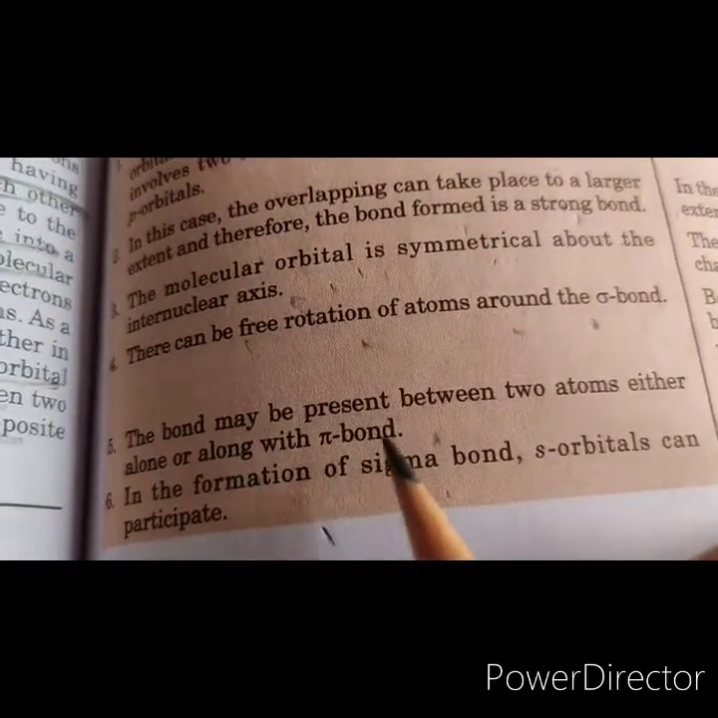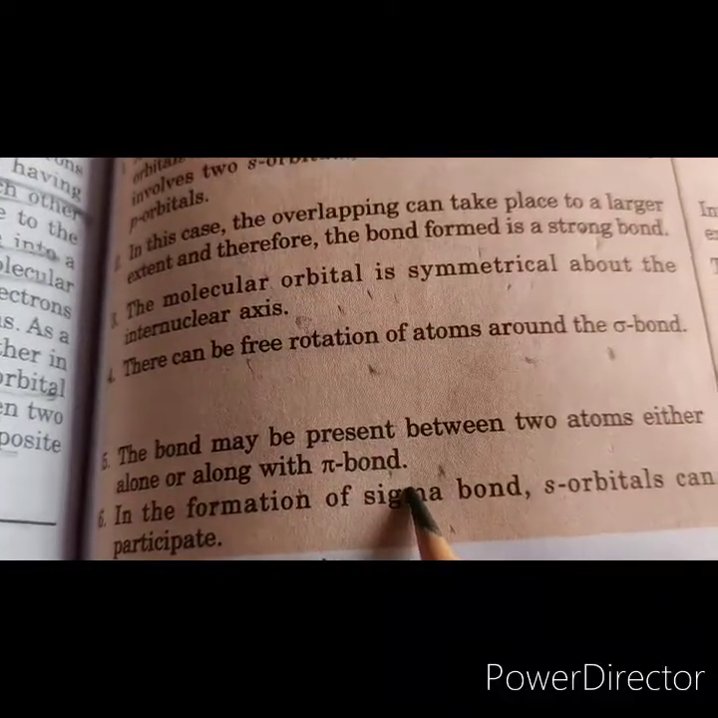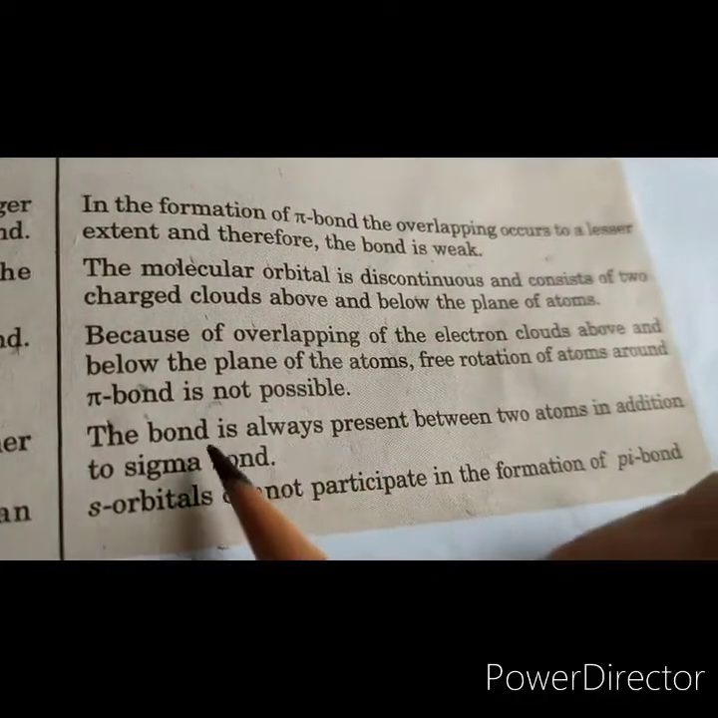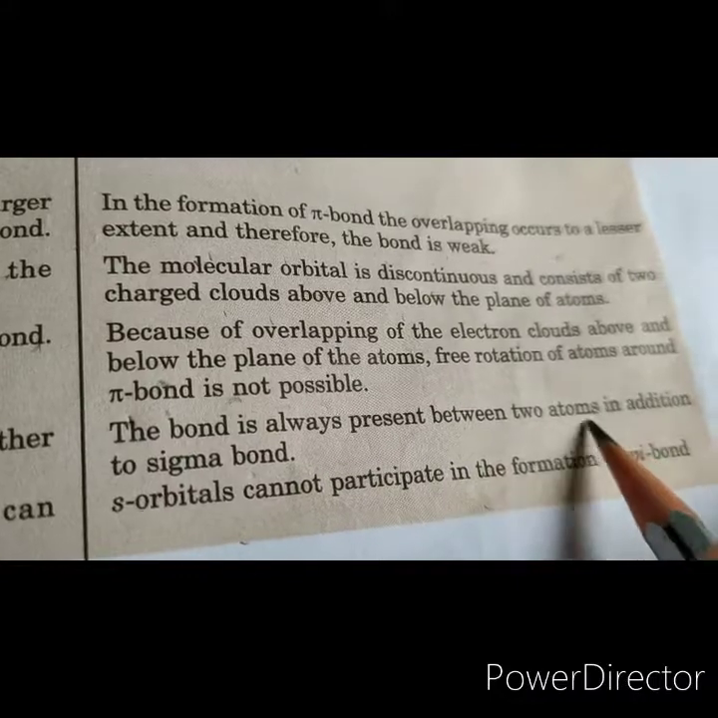Then the bond is present between two atoms either alone or along with a pi bond. So a sigma bond can exist alone, but a pi bond is always in addition to a sigma bond. So the pi bond is always present between two atoms in addition to the sigma bond.